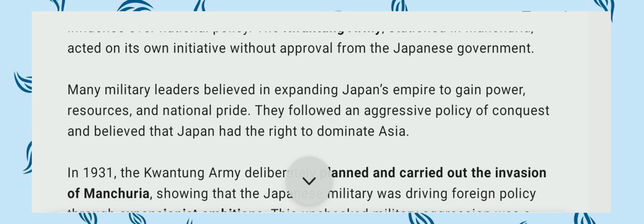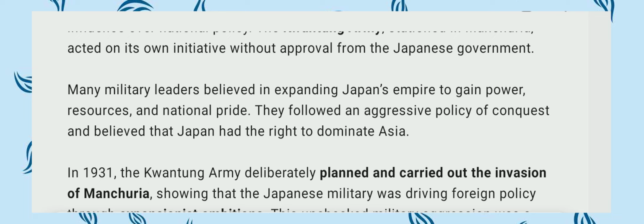Many military leaders believed in expanding Japan's empire to gain power, resources and national pride. They followed an aggressive policy of conquest and believed that Japan had a right to dominate Asia. Through this aggressive policy it captured many areas and dominated Asia.